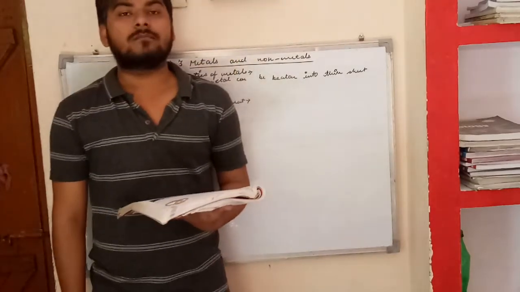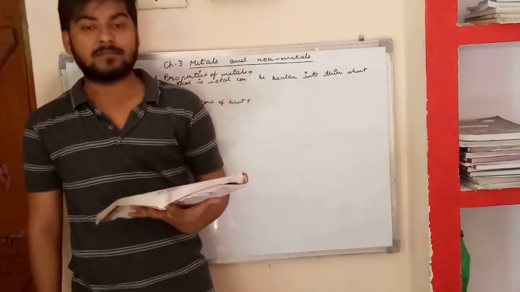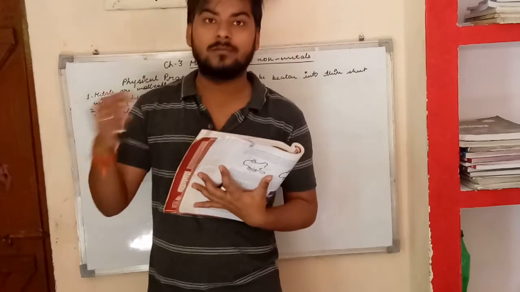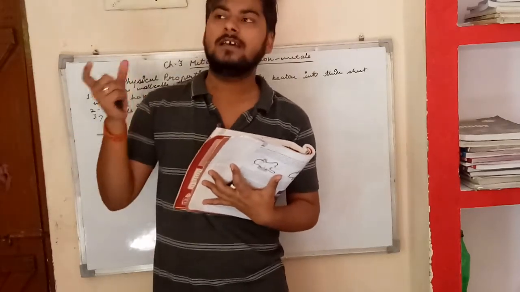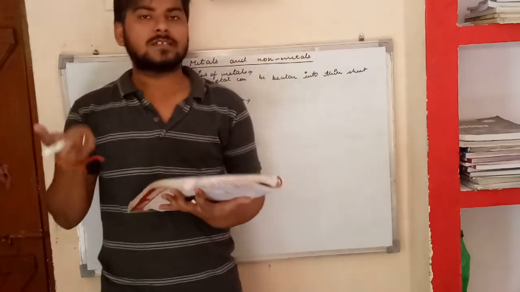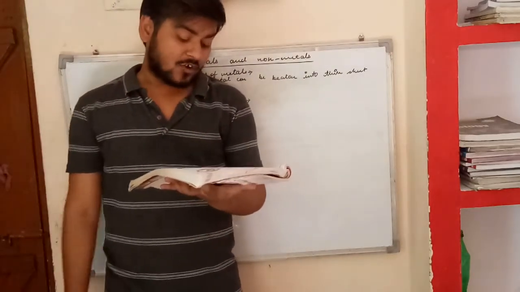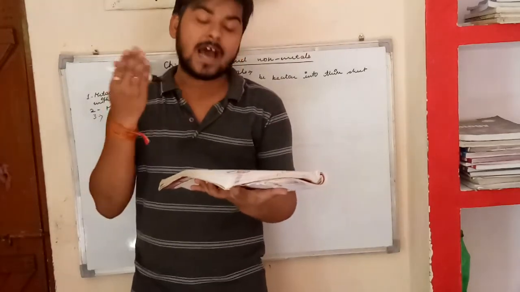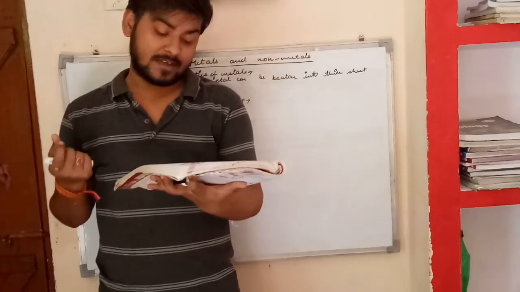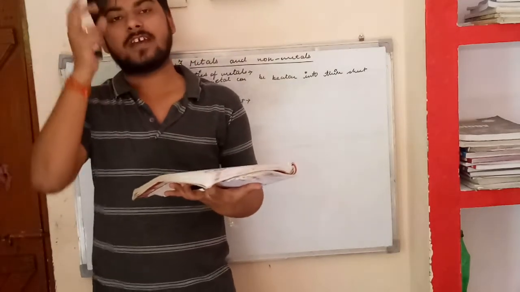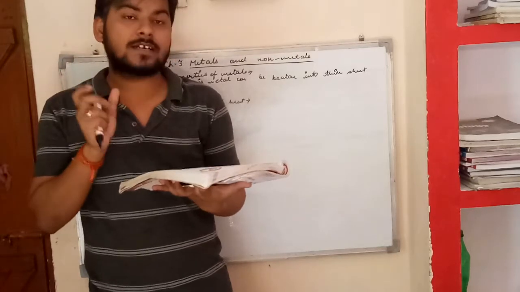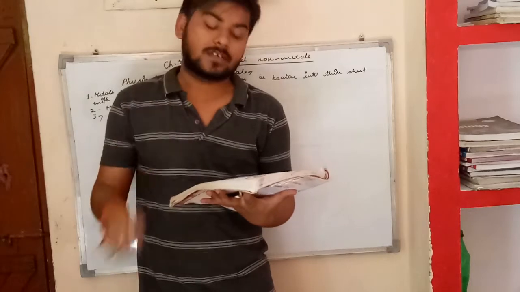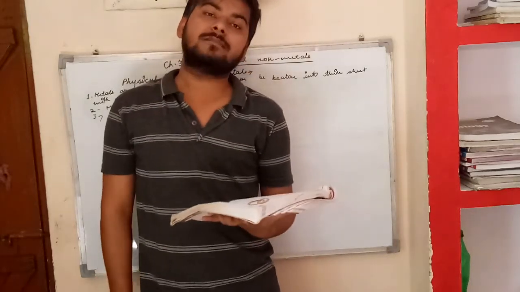Now we will see the seventh property of the metals. Metals are strong. For example, you must have seen that bridges and overbridges are built using Fe, iron. So how strong are metals? Metals are strong. By saying that metals are strong, we mean that they can hold large weight without snapping, without breaking. So this is the seventh property, that metals are strong.